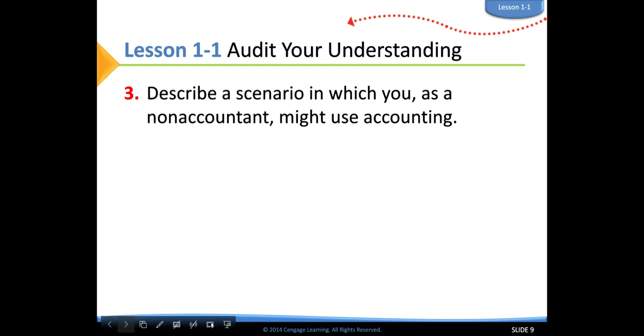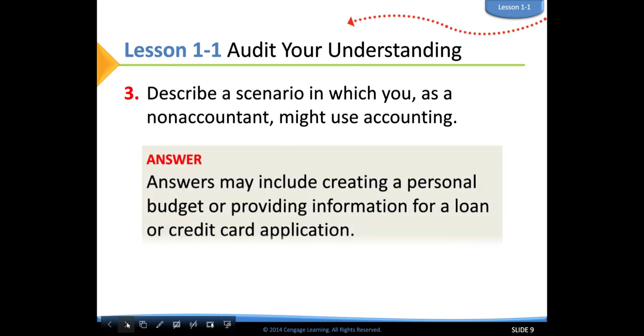Describe a scenario in which you, as a non accountant, might use accounting. An example that they give us: answers may include creating a personal budget or providing information for a loan or a credit card application. These are all reasons why you might use accounting as for personal use, okay?